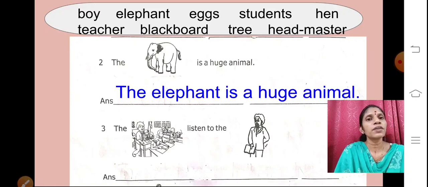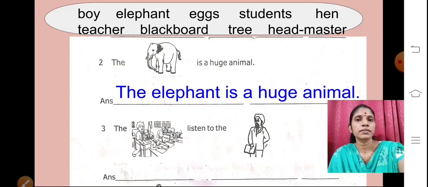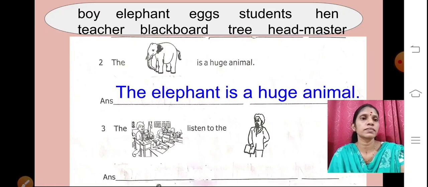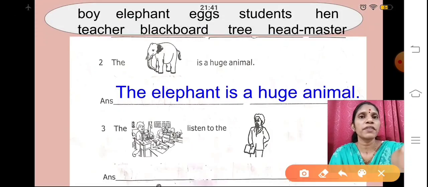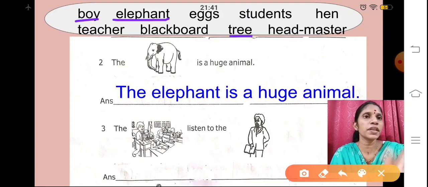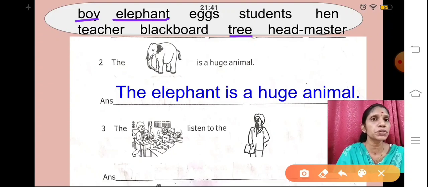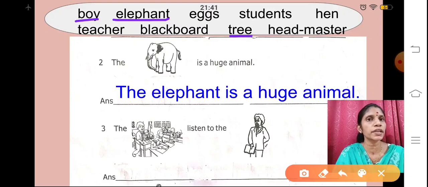Now we have done boy, we have done elephant, we have done tree. So now we are not going to choose these words. It is already over.